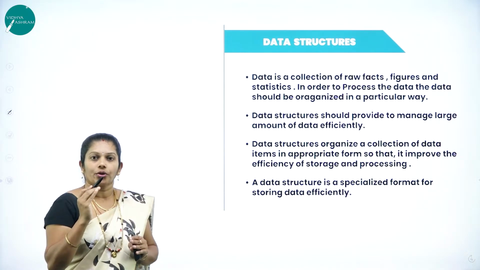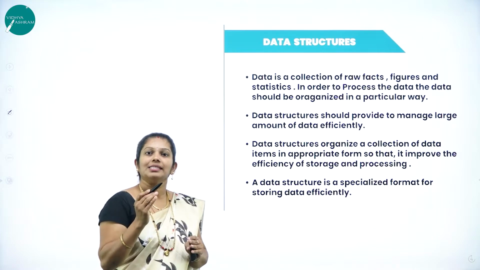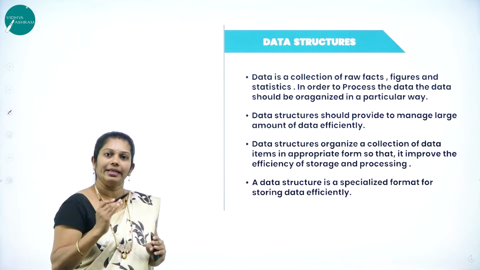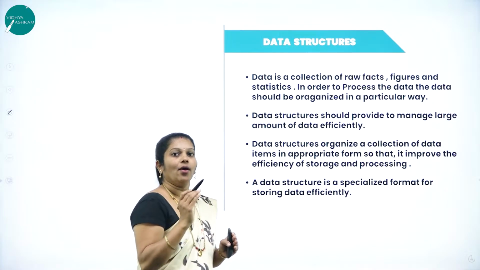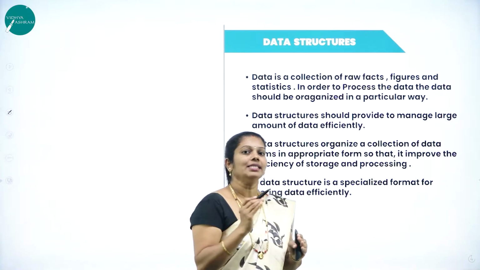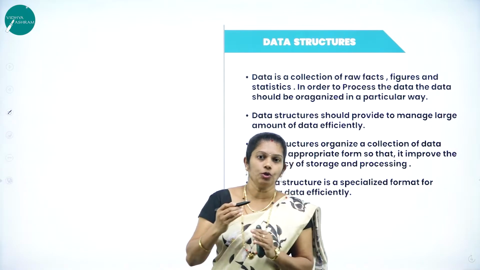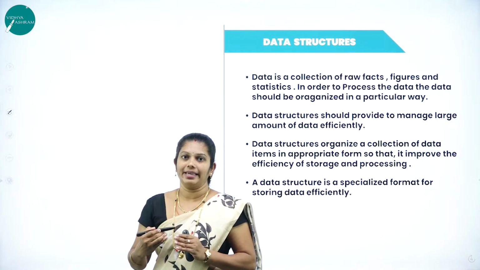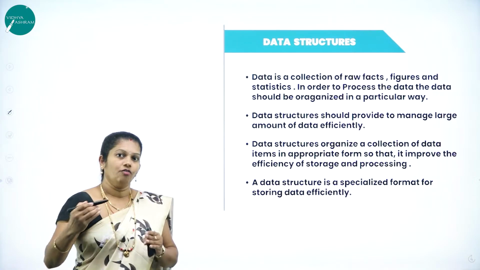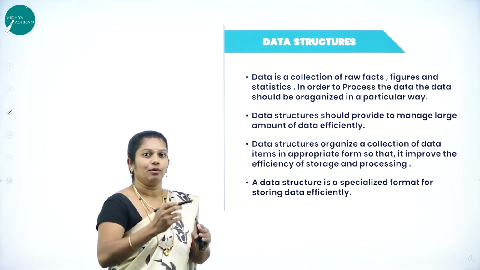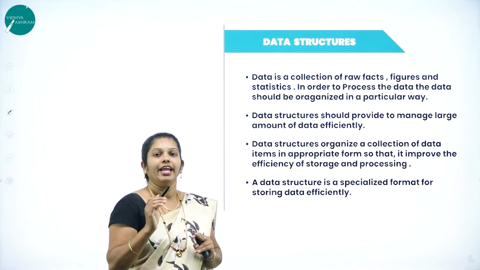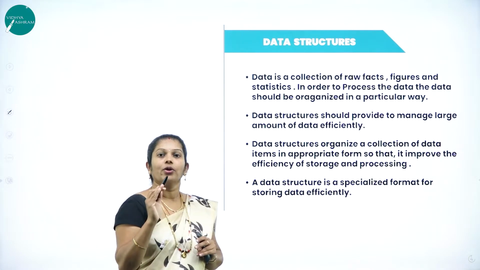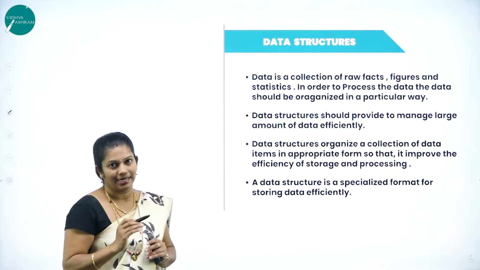Data is raw facts, figures and statistics. It's a raw material. If I want to prepare sambar, for example, whatever ingredients we are taking can be called data. After preparing the sambar, that sambar can be called information. It means that data is raw facts, figures and statistics.